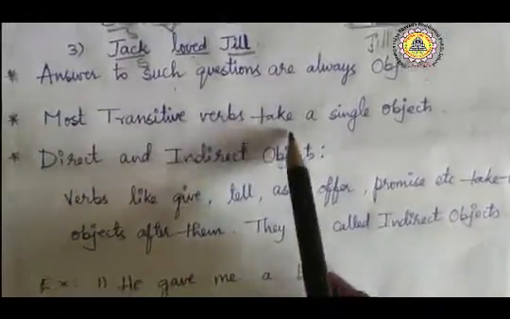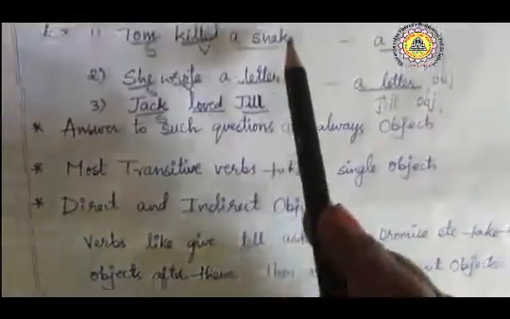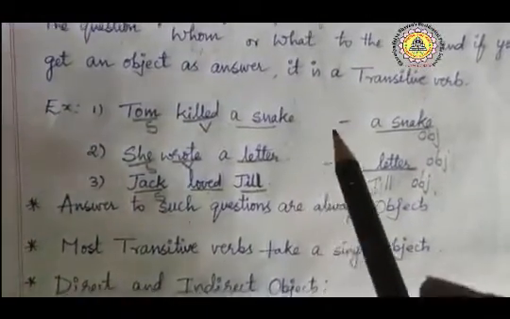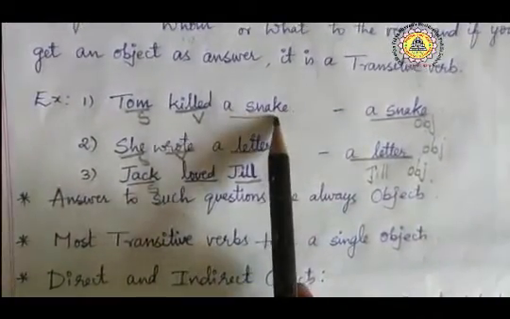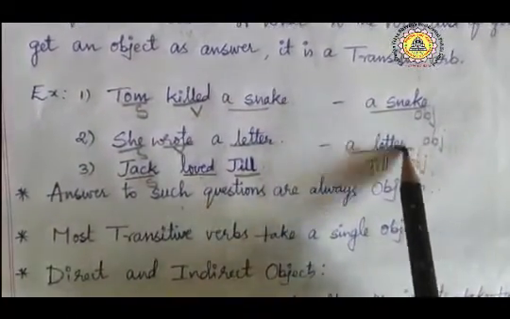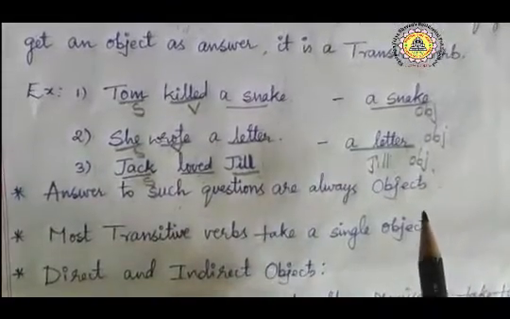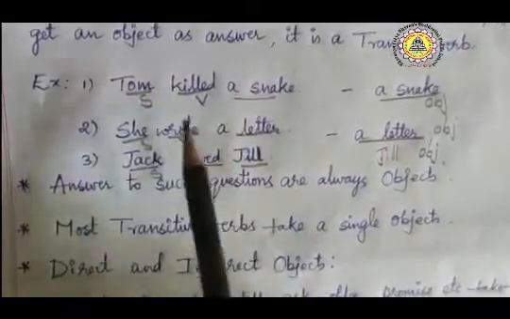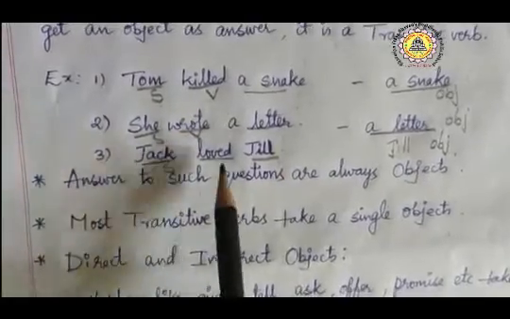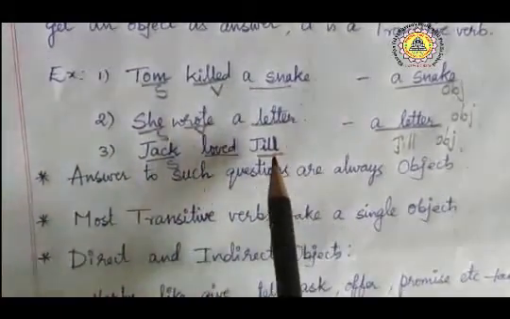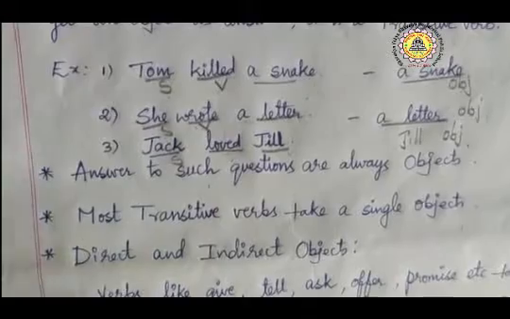Most transitive verbs take a single object. Here these are transitive verbs, and they have taken objects: snake, a letter, Jill. Generally they have taken only a single object. Subject, verb, object. Subject, verb, object. Subject, verb, object. So in every sentence there is only a single object.